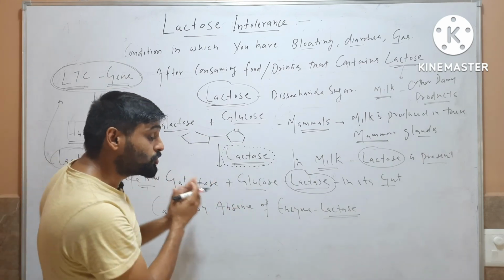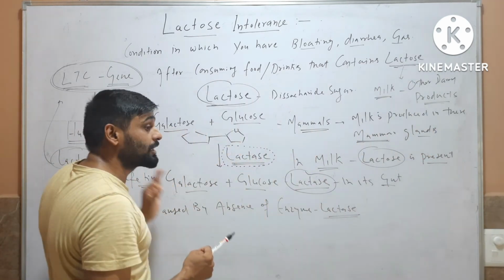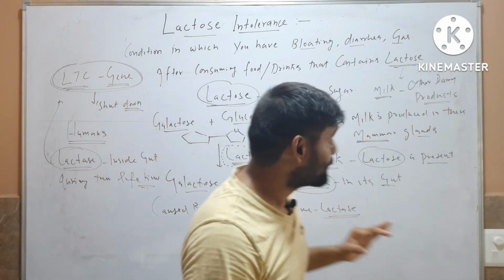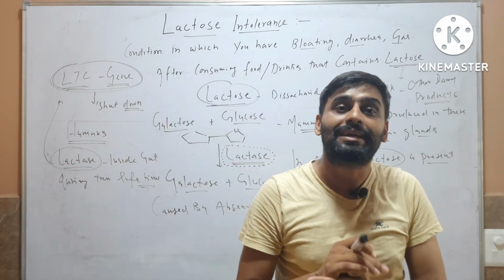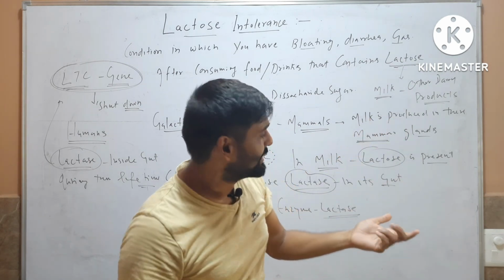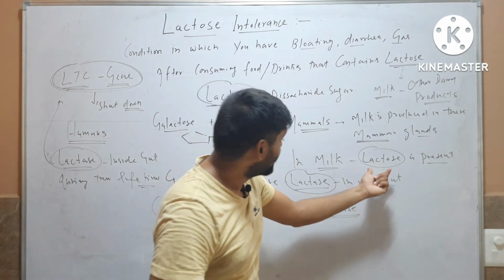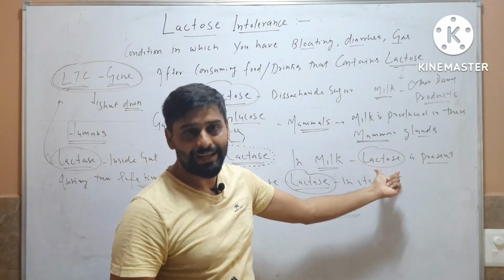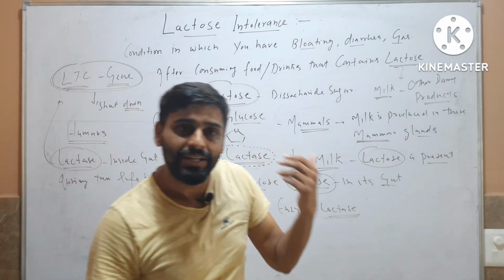But humans are the only mammals in which this gene remains active throughout their life. But in some humans, it becomes inactive. When it becomes inactive, that means they cannot digest milk, because in milk there is lactose, a simple disaccharide sugar, and the enzyme lactase is required for digestion of this lactose. So it causes problems, and that is called lactose intolerance.